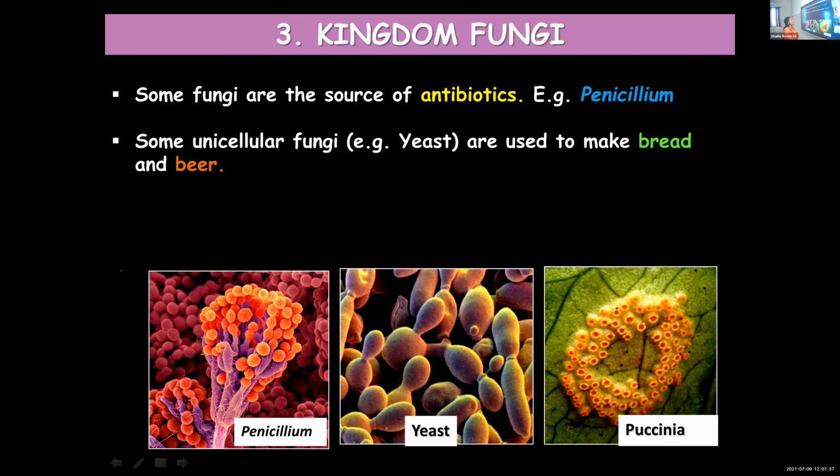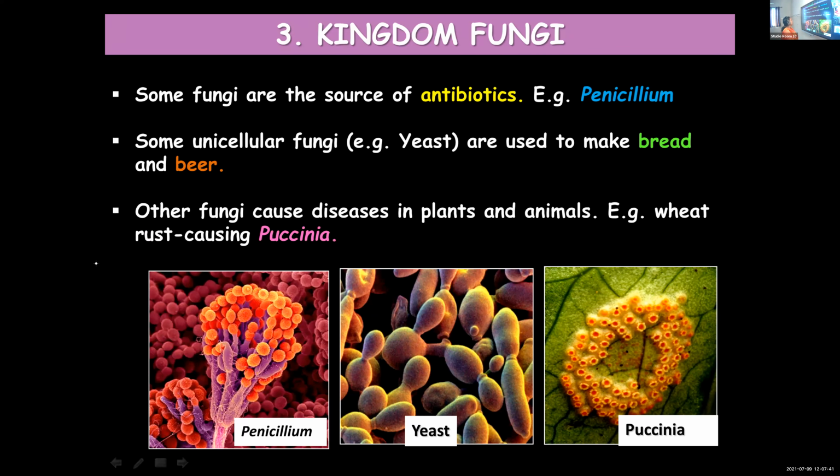Some unicellular fungi like yeast are used to make bread and beer. Other fungi cause diseases in plants and animals. For example, wheat rust. Rust disease in wheat is caused by Puccinia. So from this we can understand that some of them are useful to us, and at the same time some are harmful. So two eminent uses.